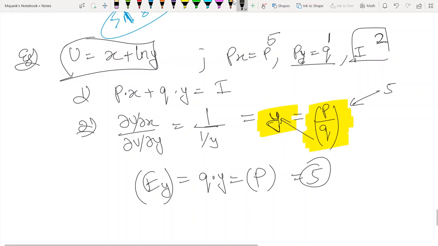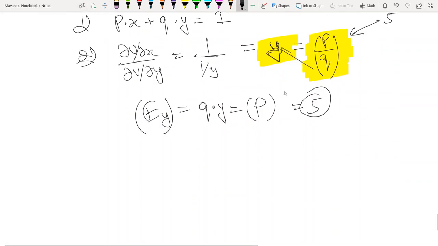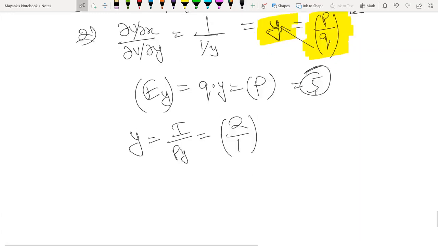So what will happen is, in this case you will spend your entire income on good Y. We get a corner solution, in the sense that you consume good Y with whatever you have. You will be spending your entire income on good Y and consuming y equals I by py, which is 2 by the price of good Y, which is 1. So you will be buying 2 units of good Y and nothing of good X.